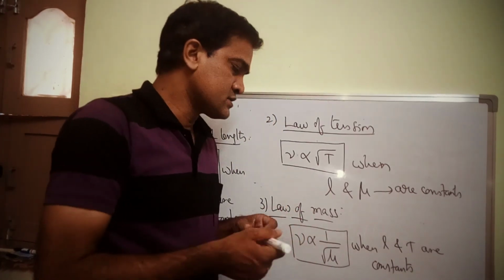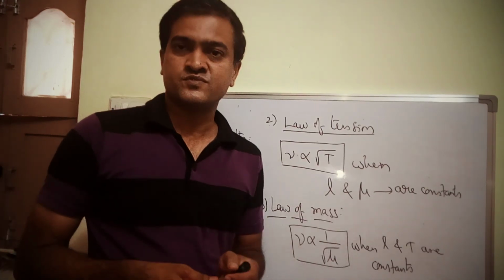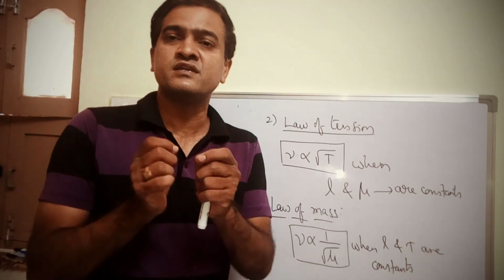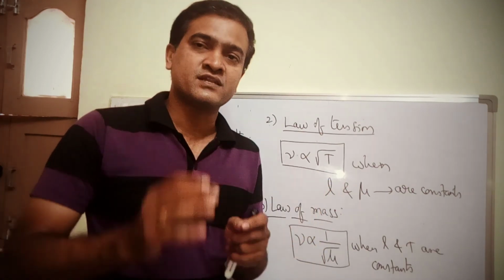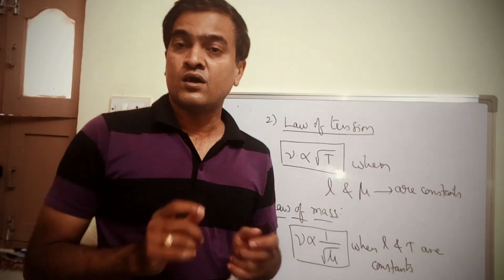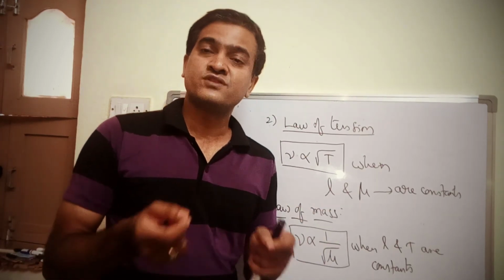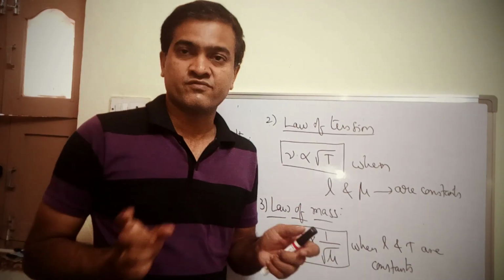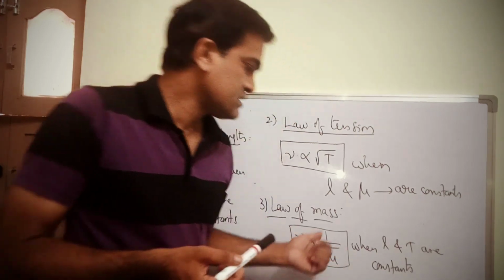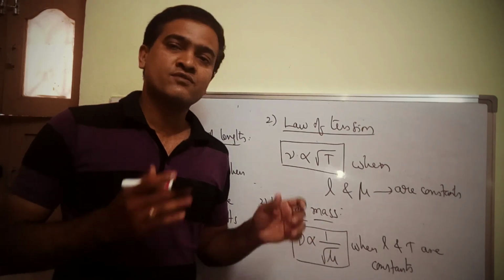That means this is possible only when I consider 2 or 3 different materials. See, I am considering 3 strings made up of different materials, but all are having the same length and all are having the same tension. But materials are different. When materials are different, linear mass density will differ. So frequency is inversely proportional to square root of linear mass density. So you have 3 laws.